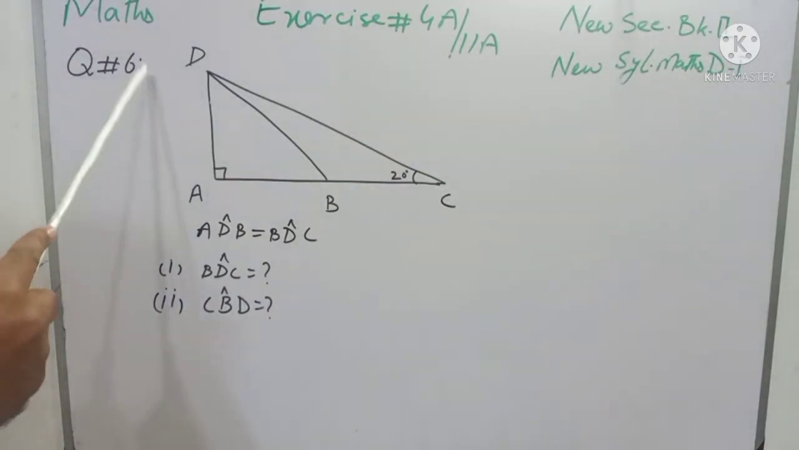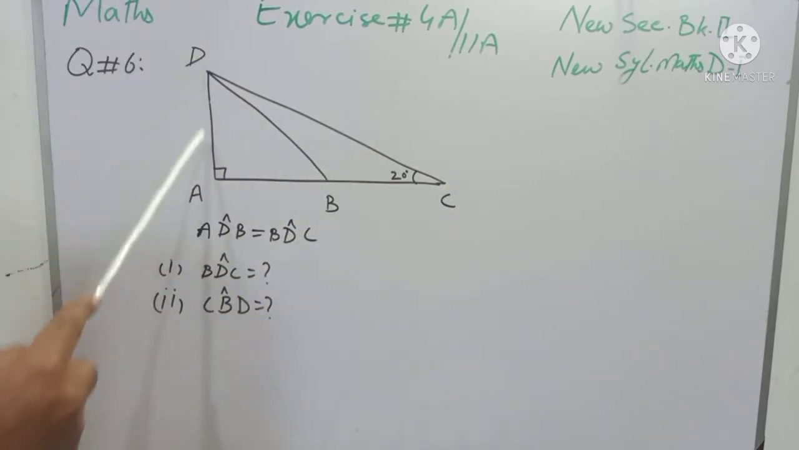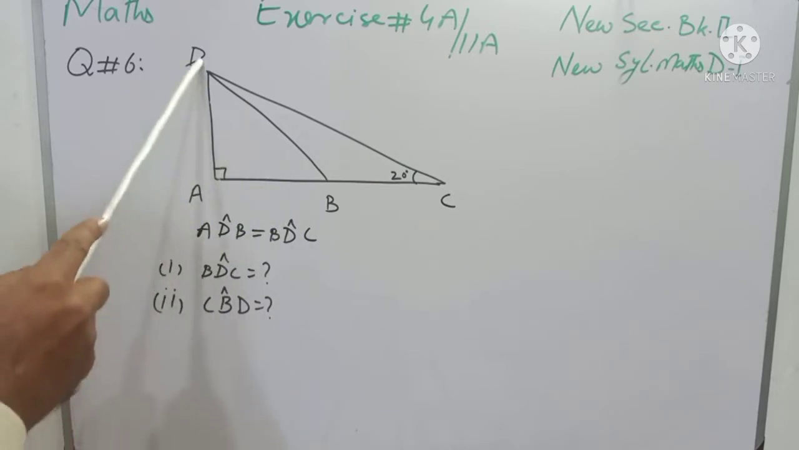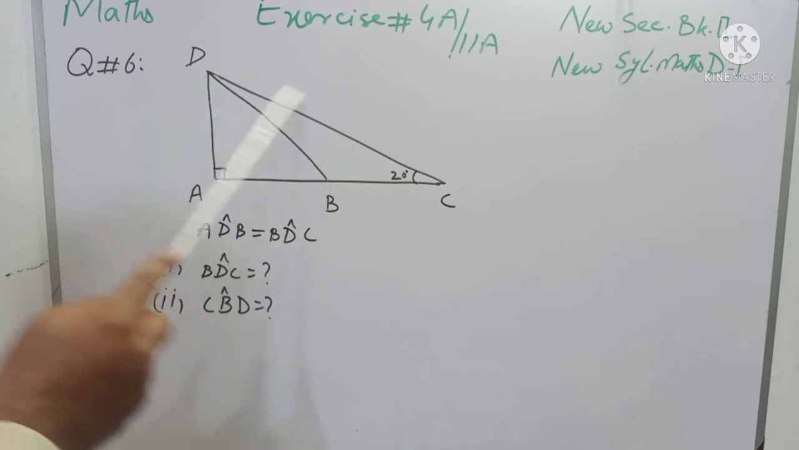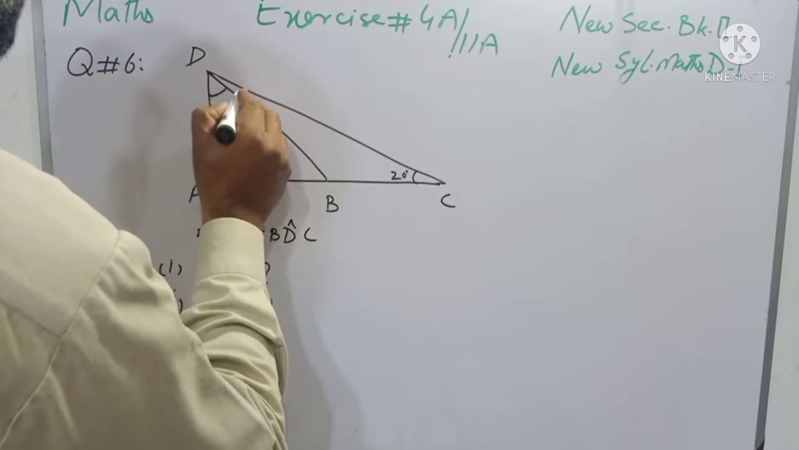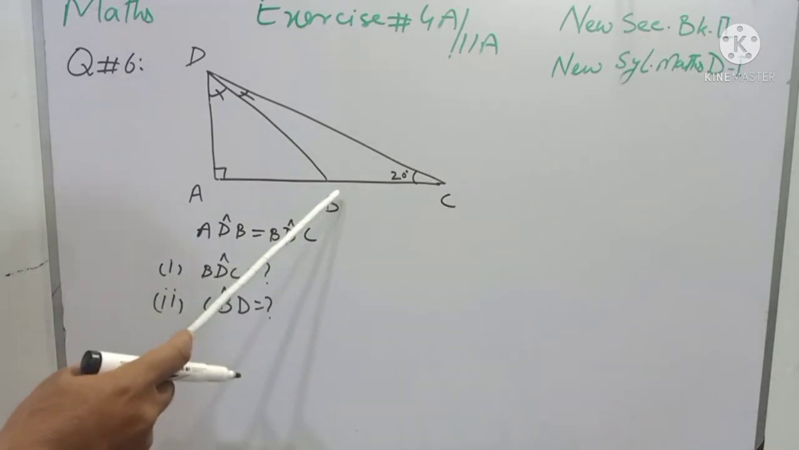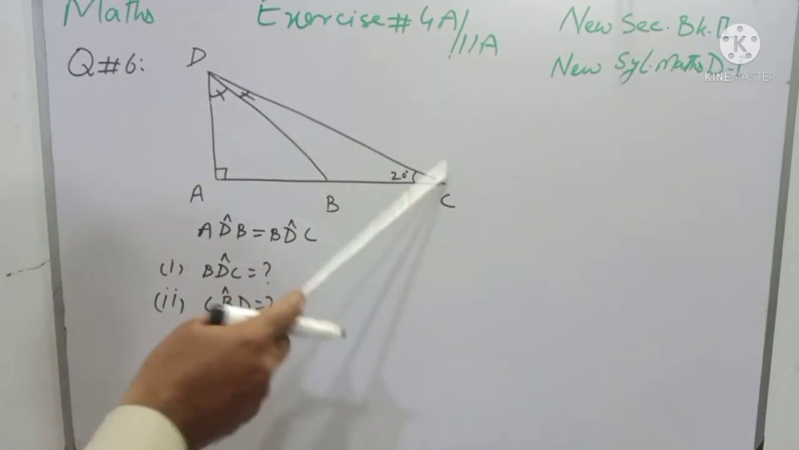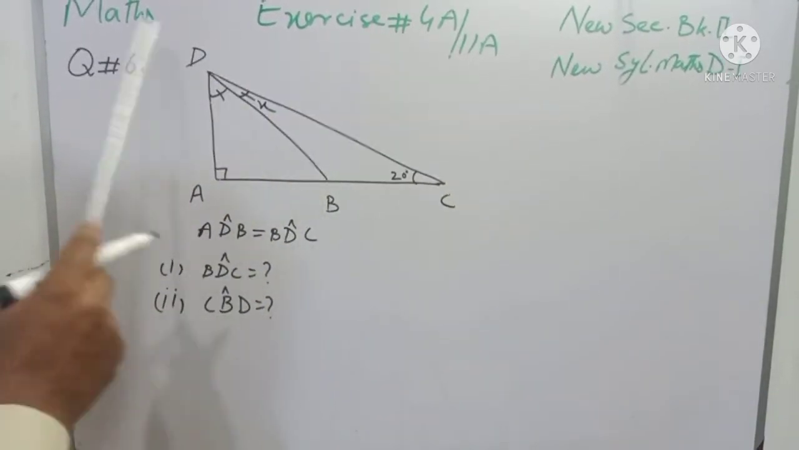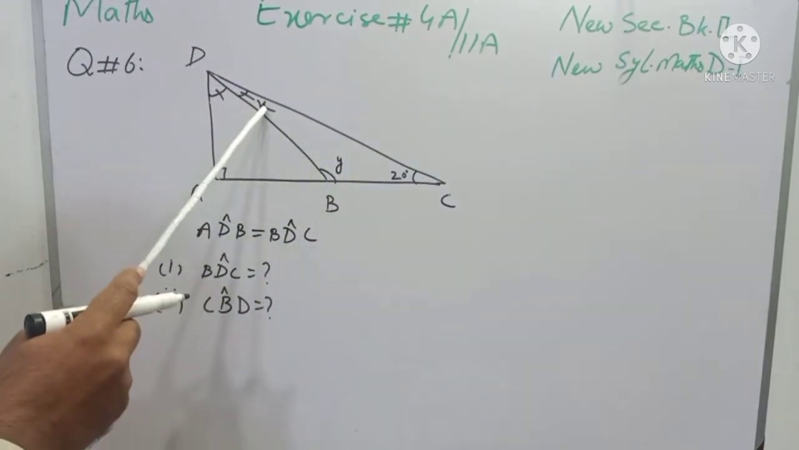Question number 6 is: in this figure, ABC is a straight line, whereas angle DAB is a right angle, as well as students, angle ADB and BDC. I mean to say that these two angles are equal. So we have to find angle BDC, this angle. As well as angle CBD, I can name it as angle Y.